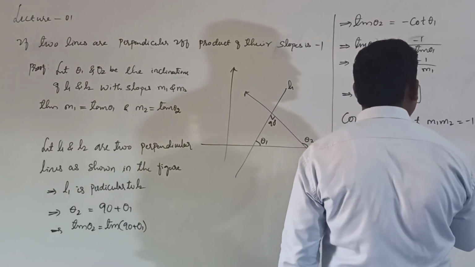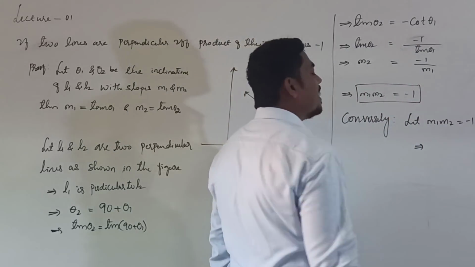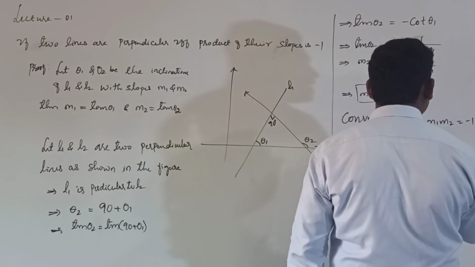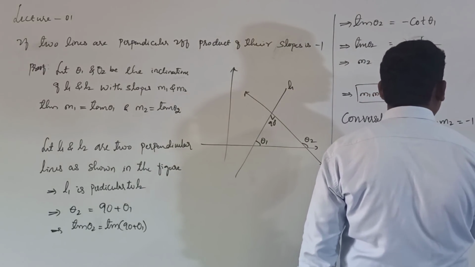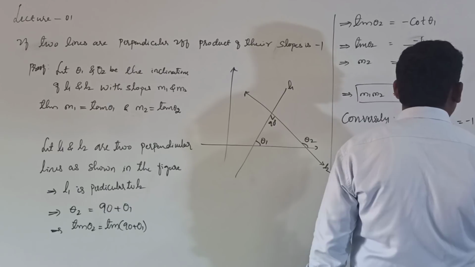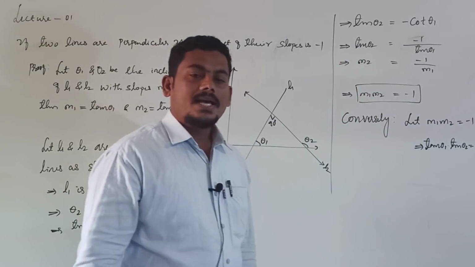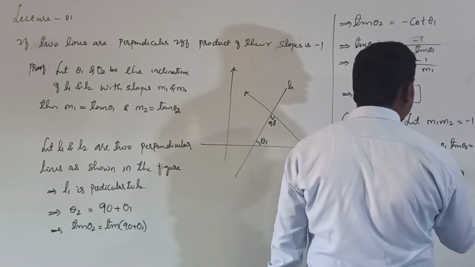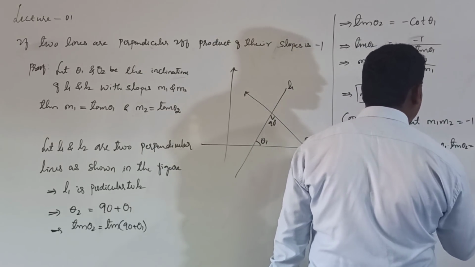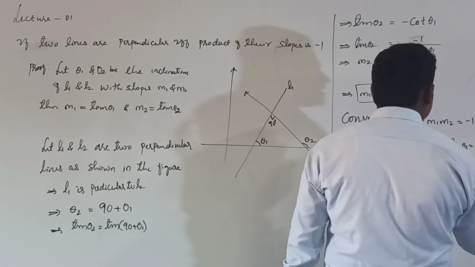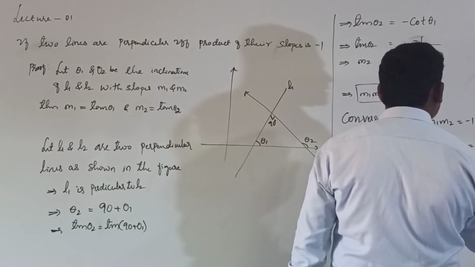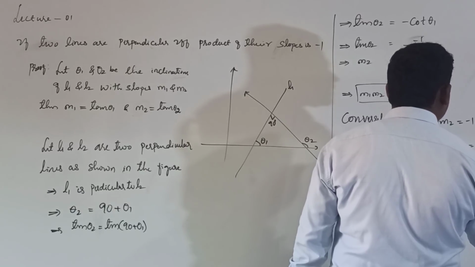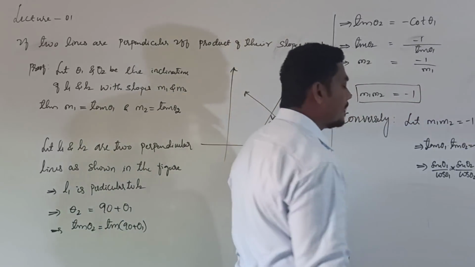Let m1 into m2 is equal to minus 1. Already you know the m1 value. What is the m1 value? Tan theta 1, right? Tan theta 1 into tan theta 2 is equal to minus 1. Just write in terms of sin and cos. Sin theta 1 divided by cos theta 1, that's into sin theta 2 divided by cos theta 2, right? That's equal to minus 1.